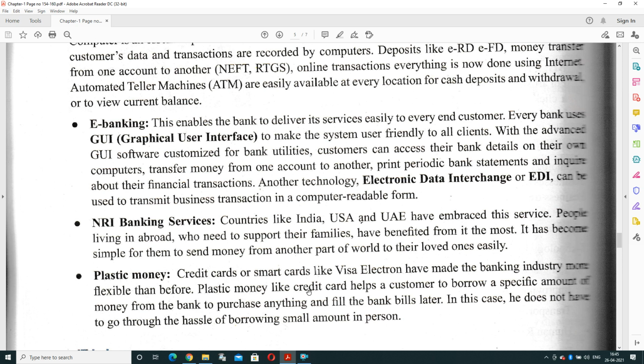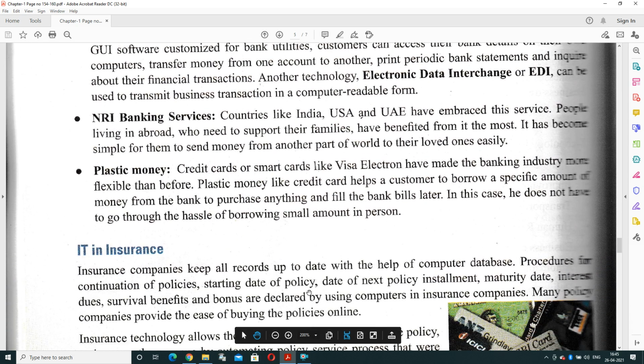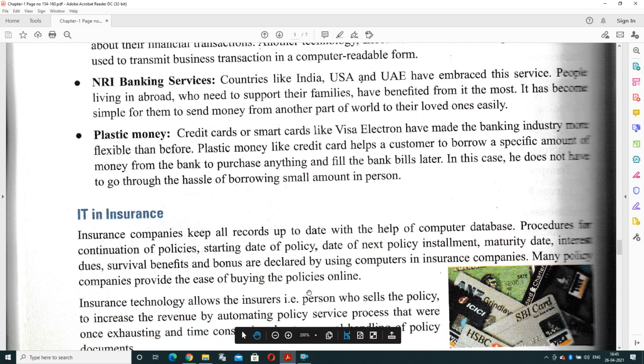Plastic money means the credit card system. These are also known as smart cards, Visa cards. It helps a customer to borrow a specific amount of money from the bank to purchase anything and pay it later on. So banks are providing credit card services in which a user can spend money in advance and he can pay the bank after some time. And if he does not pay on time, then a penalty is also taken by the bank.